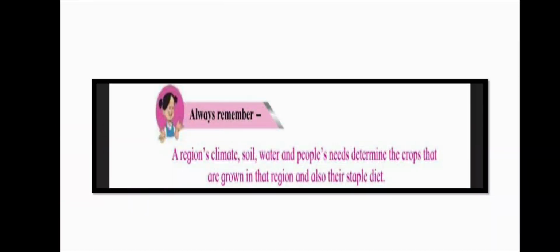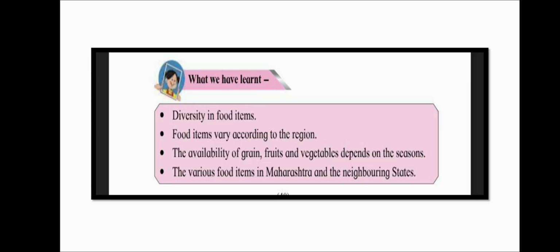Always remember, a region's climate, soil, water, and people's needs determine the crops that are grown in that region and also their staple diet. What we have learned today. Number one, diversity in food items. Number two, food items vary according to the region. Number three, the availability of grain, fruits, and vegetables depends on the seasons. Number four, the various food items in Maharashtra and the neighboring state. With this, I end my chapter.